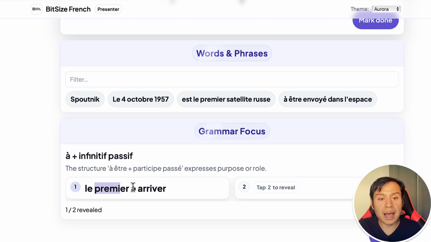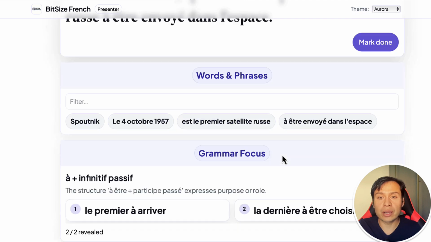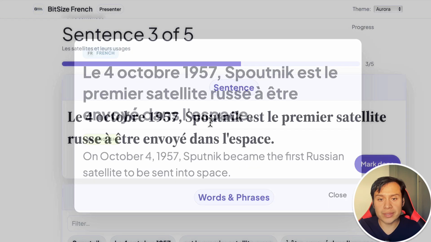So le premier à arriver. The next one is la dernière à être choisie. The last to be chosen. La dernière à être choisie. So this structure is quite useful. Let's go back to our sentence again.